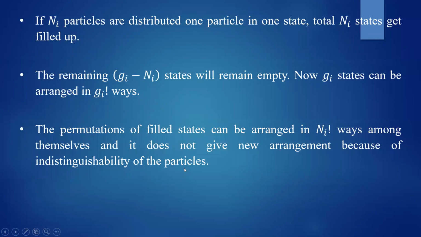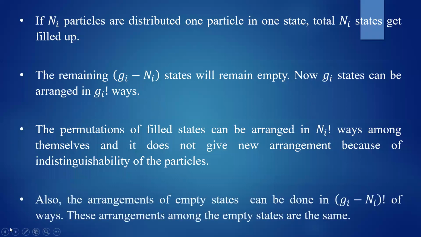So consider the filled states and unfilled states. Ni number of states are filled up, Gi minus Ni number of states are empty, and there are total Gi number of states, which can be arranged in Gi factorial number of ways. The filled states can be arranged in Ni factorial number of ways.